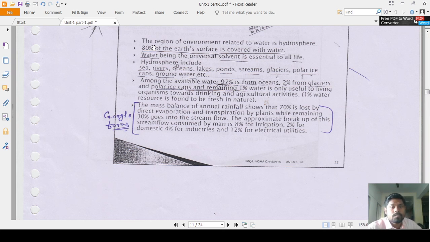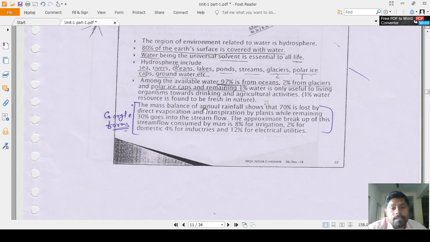for living organisms. Water being the universal solvent, you know already that, essential to all life. And hydrosphere includes the sea, river, ocean, lakes, ponds, streams, glaciers, polar ice caps and groundwater. Among the available water, 97% is from the oceans, 2% from the glaciers and polar ice caps, and the remaining 1% water is only useful to the living organisms towards the drinking and agriculture activities.